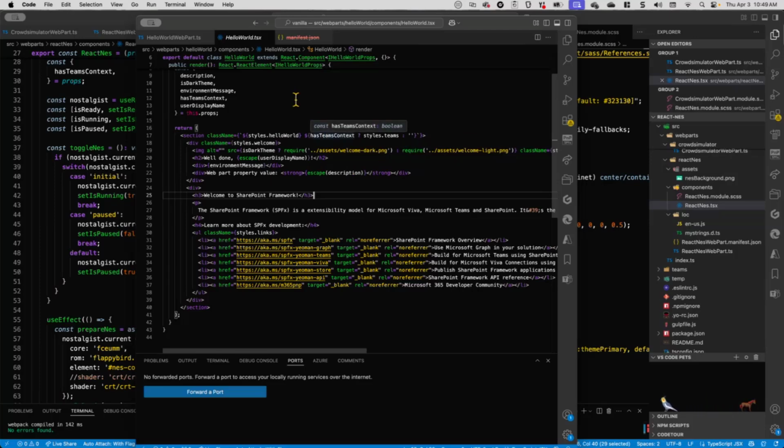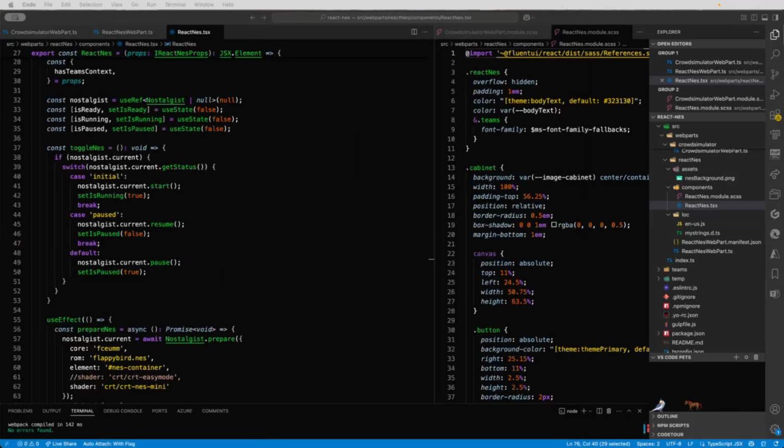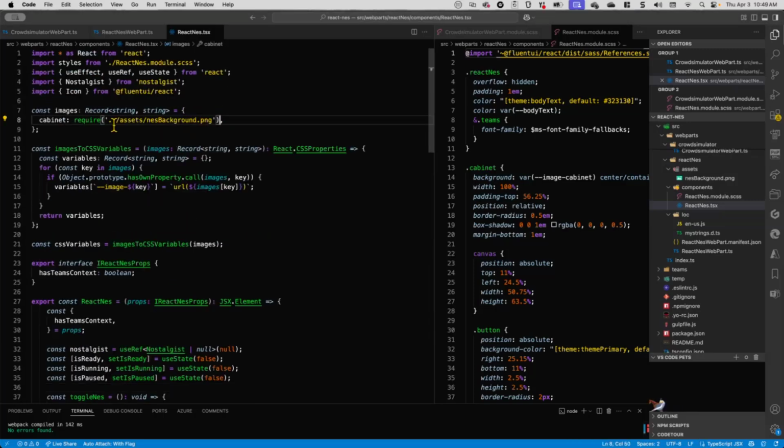But what I often do is I end up writing something a little simpler, a little something to wrap that around. I write a record of string and string, where I just map all these images here. In this case, I've only got one, which is that cabinet background image, which is not part of that canvas. The canvas is drawn on top of it. And how do I manage that? So I do this, and then I can just go images.cabinet, and I can reference those.